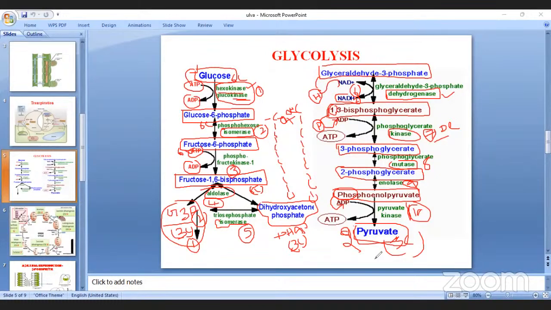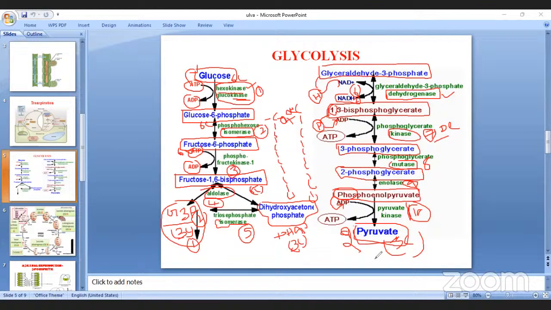Tell me how many NADH2 are formed and how many ATP are formed in glycolysis. See the flow chart and tell me. 4 ATP, sir. Okay, 4 ATP. How many NADH2? Only one, sir.